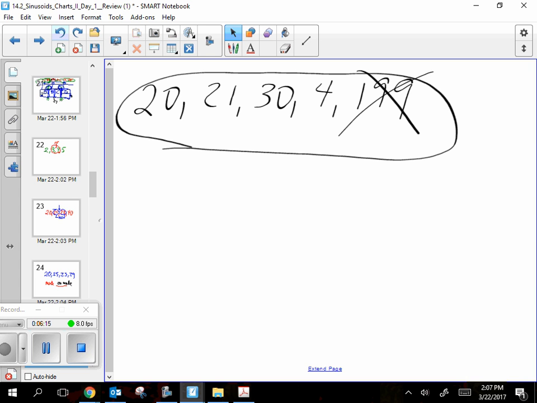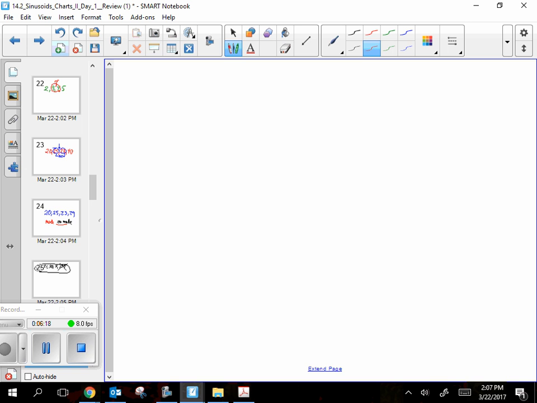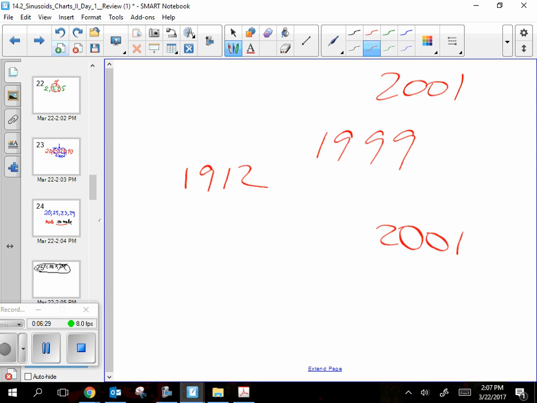Or could there be an outlier that's really small? Like let's say somebody has, we say, when were you born? 1999. When were you born? 2001, 2000. And somebody says, I was born in 1912. That's too small compared to everybody else. Yeah, my dad was born in 1927. So that would be like my dad's dad or something. So my grandpa. So maybe that number's too small compared to all the other numbers that are in the 2000s. And you can throw out a number that's too small compared to everything else too, just like you can throw out a number that's too big. Okay.